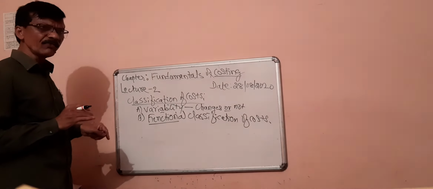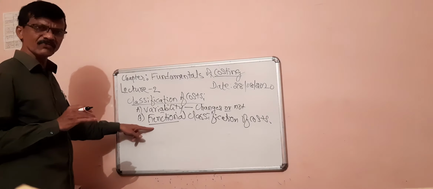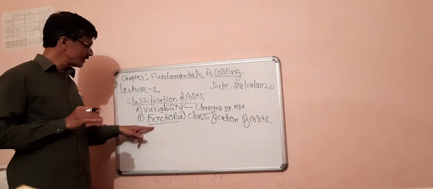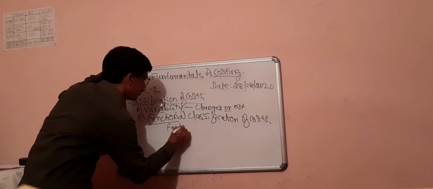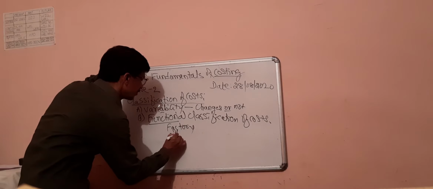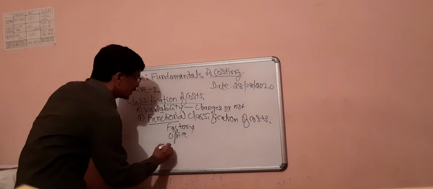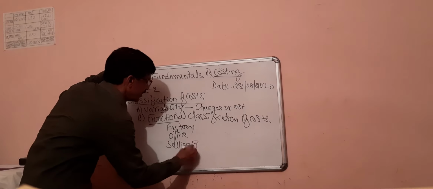Thus, there are three functions to be considered on the basis of which we classify the costs. The first function is factory. The second function is office. And the third and last one is selling and distribution.